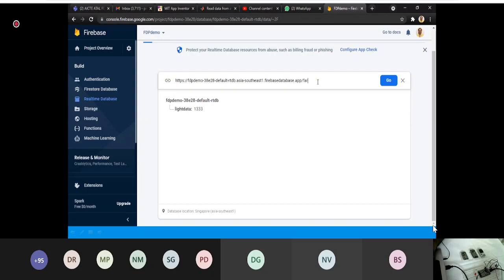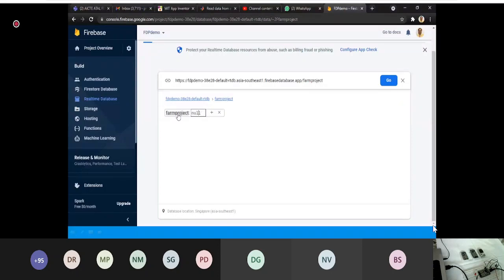What we have to do is click on this database, and then write a farm name, you can give any name to your bucket, and then click go. Great. Now we got our bucket, and here again you can add a child. Here the child means you can add a key and its value.